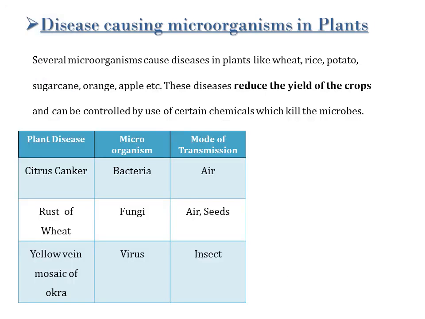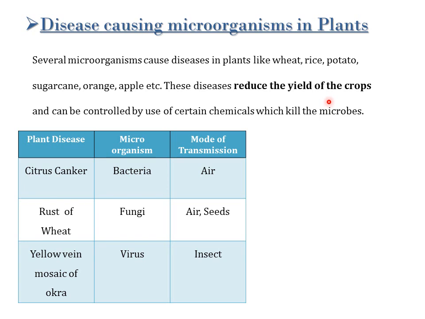So we already saw the diseases caused by microorganisms in humans and in animals, and now we'll see the disease causing microorganisms in plants. Several microorganisms cause diseases in plants like wheat, rice, potato, sugarcane, orange, apple, etc. And these diseases reduce the yield of crops.